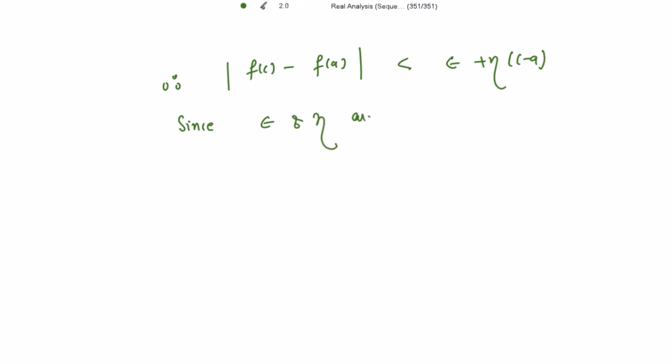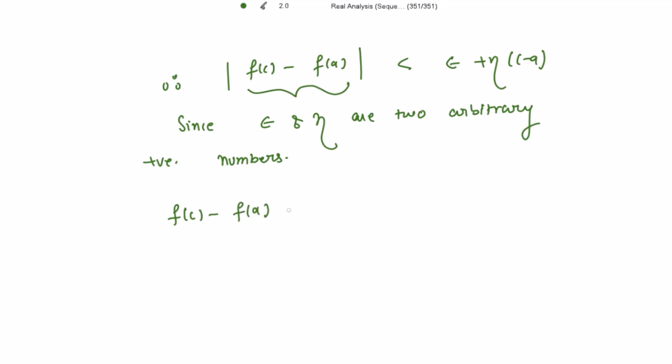So which means the mod of f(c) minus f(a) is strictly less than epsilon plus eta times c minus a, where epsilon and eta are two arbitrary positive numbers. So what we have inside the mod, that value is equal to 0 because this will be tending to 0.